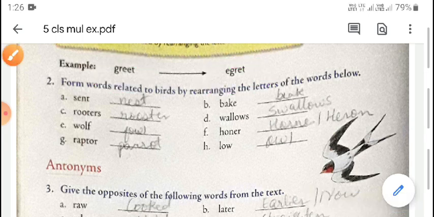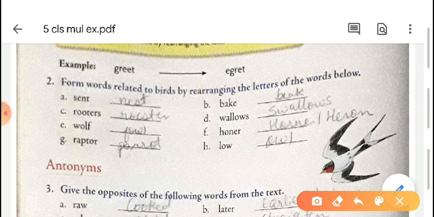Now, form words related to birds by rearranging the letters of the words below. Here, scent, S-E-N-T, is the word given. We have to rearrange this word scent and make a word related to birds.